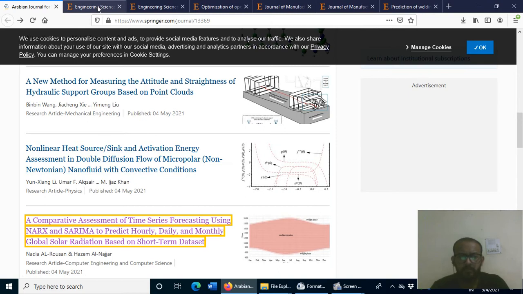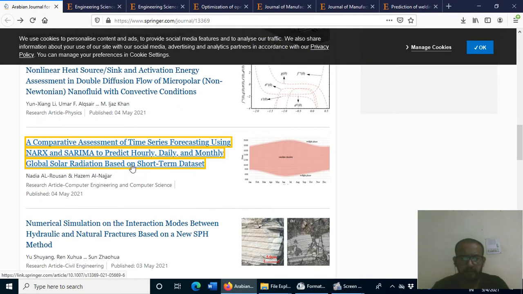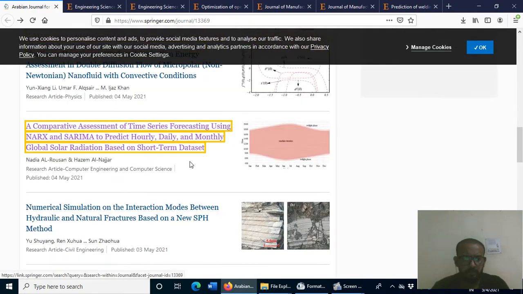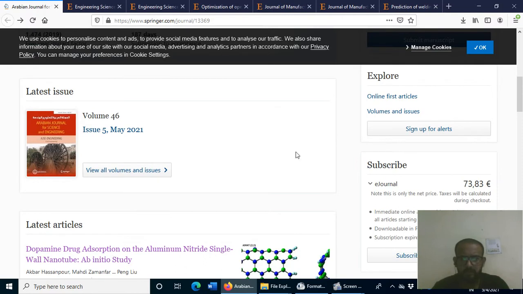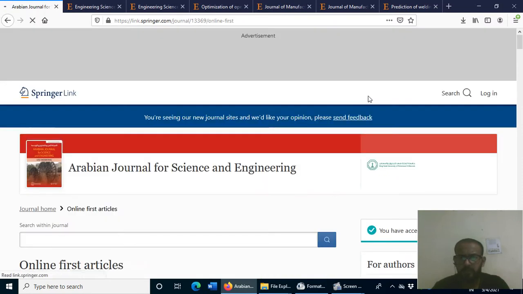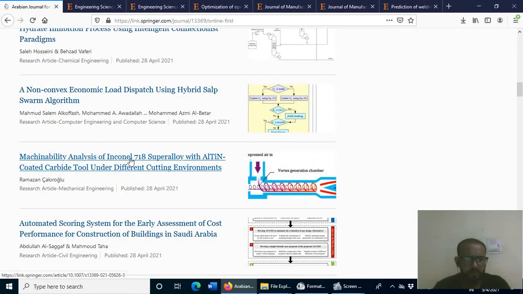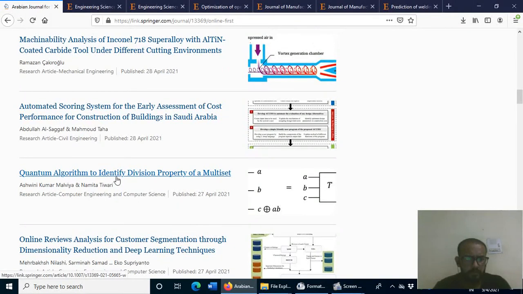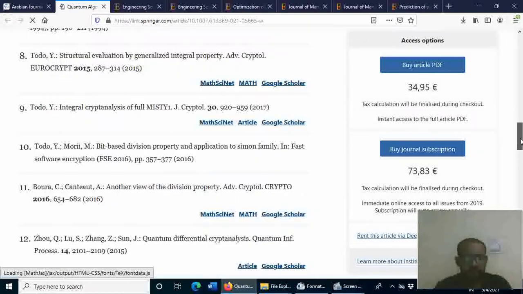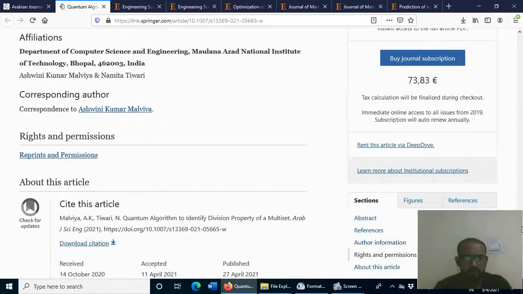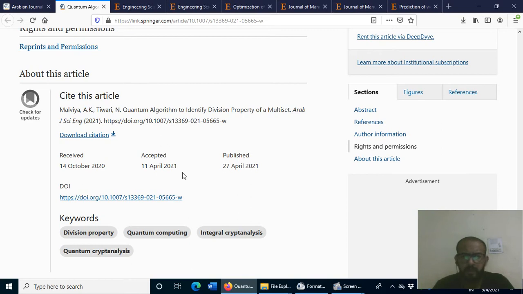It depends upon how many revisions, because nothing is mentioned about whether the article was given 1 revision, 2 revisions, or 3 revisions, but you can definitely get an idea. Here I am looking at online first articles because these are the latest ones. If I take this article, you can find at the bottom 14th October, then 11th of April.